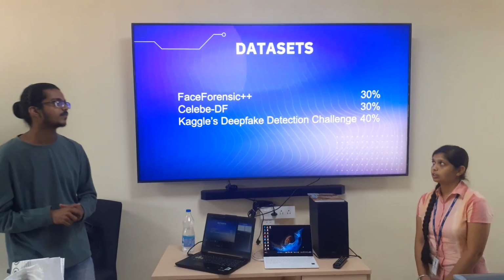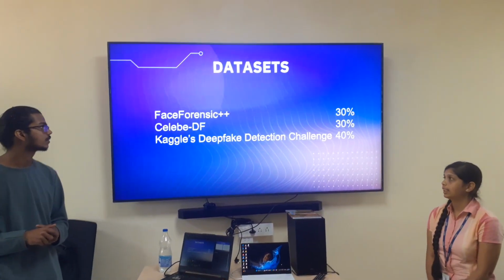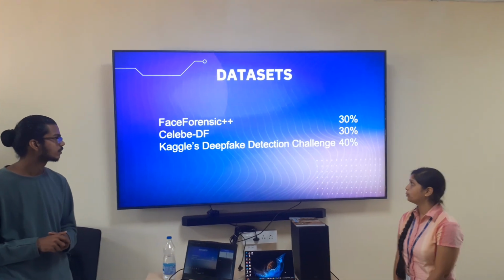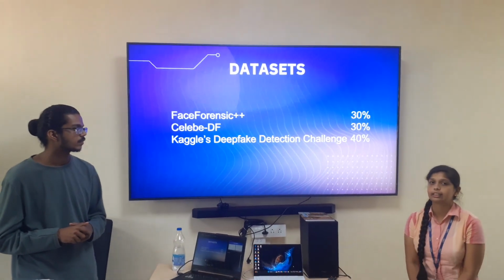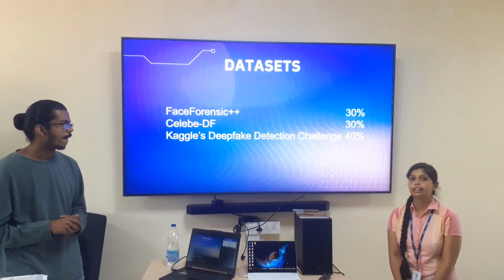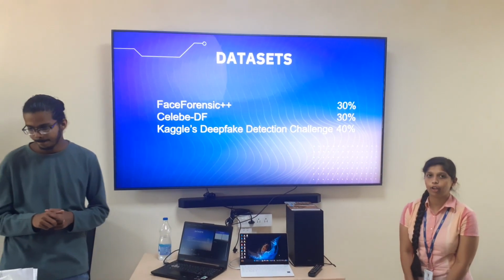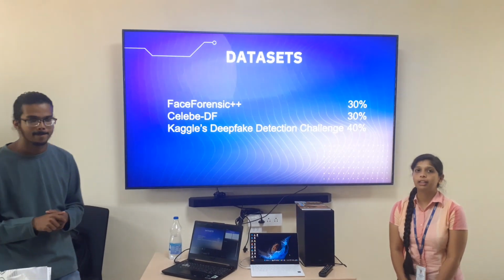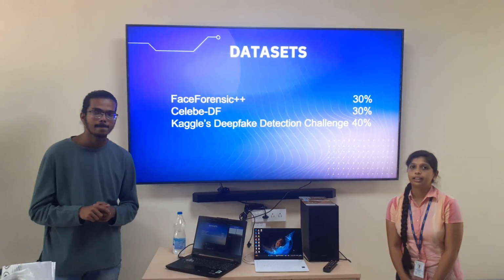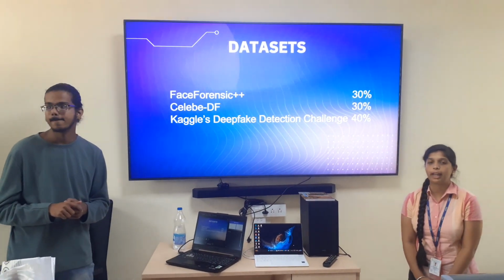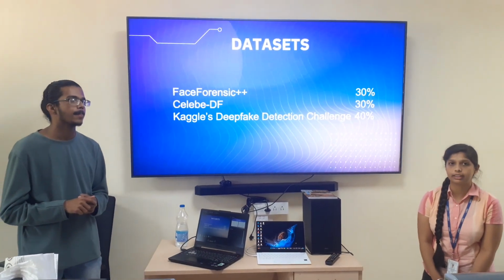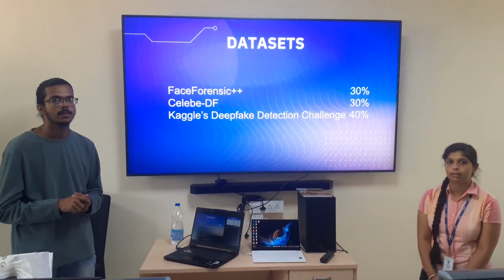The datasets used are FaceForensics, CelebDF, and Kaggle's Deepfake Detection Challenge dataset. The dataset contains three columns, mainly the file name, the video file, and the label. The label contains fake or real. In binary format, if it is fake, it is represented with 0, and if it is real, it is represented with 1.